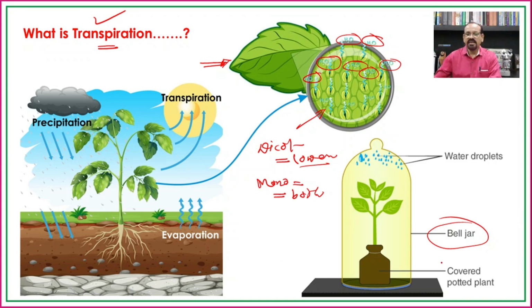We take one potted plant covered with polythene or the bell jar, and after a few hours the water eliminated through the leaves or stomata is deposited on the upper surface of the bell jar in the form of water droplets. This means that this elimination of water from the leaves is nothing but the process of transpiration.